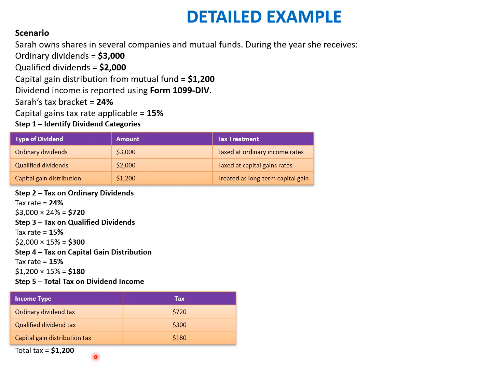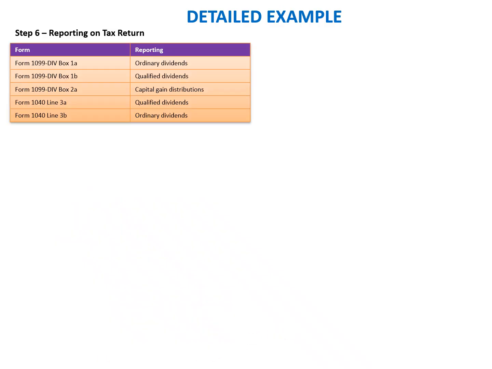How will it be shown in Form 1040? We'll go to the next slide and have a look at that. So how is it going to get reported? Form 1099-DIV box 1A will have the ordinary dividend. Form 1099-DIV box 1B will have the qualified dividend. 1099-DIV box 2A will have the capital gain distribution. On Form 1040, which is the return form, in line 3A we have to mention the qualified dividend, and in 3B, we have to mention the ordinary dividend.